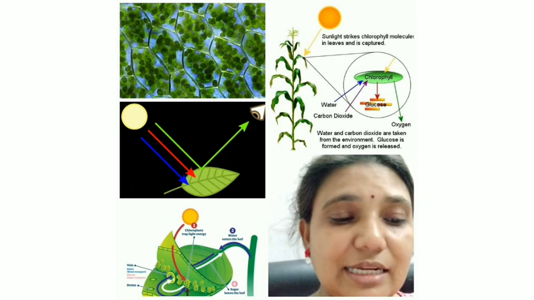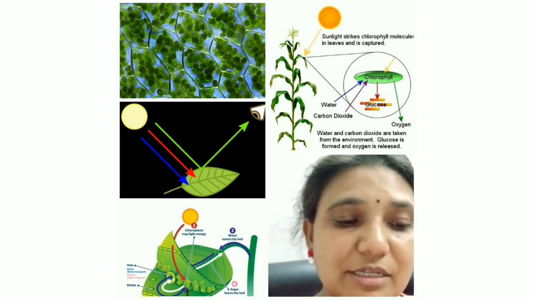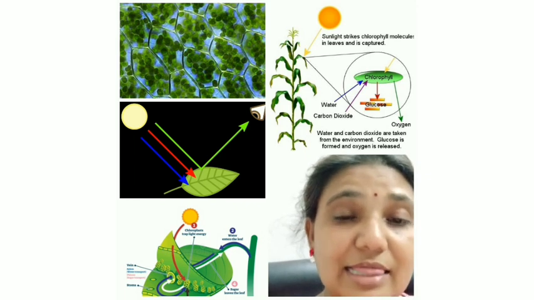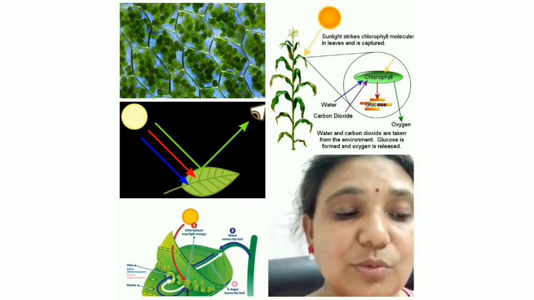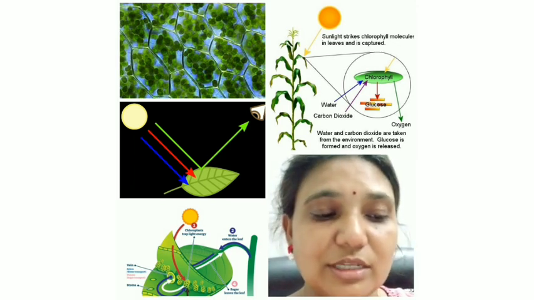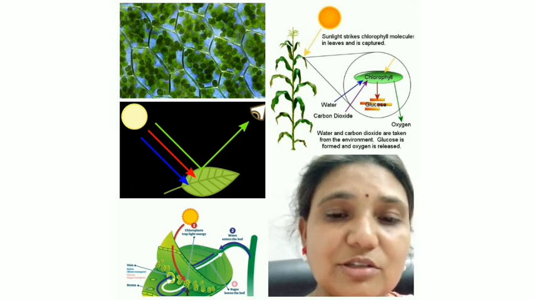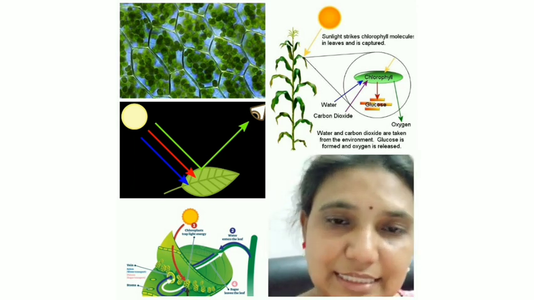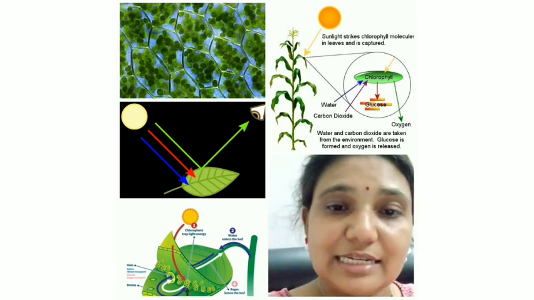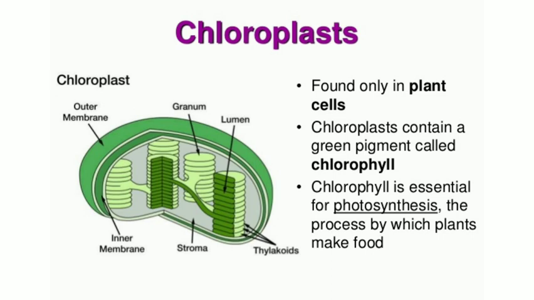Now, this green pigment chlorophyll helps leaves to capture the energy of the sunlight, and this energy is used to synthesize, that means to prepare, food from carbon dioxide and water. Since the synthesis of food occurs in the presence of sunlight, it is called photosynthesis. Photo means light, synthesis means to combine. Let's know more about chlorophyll.